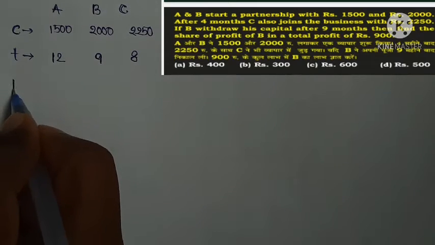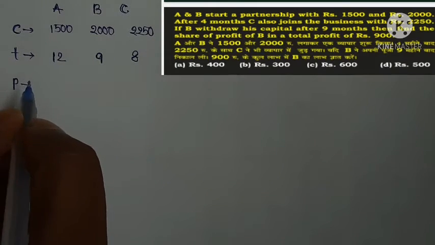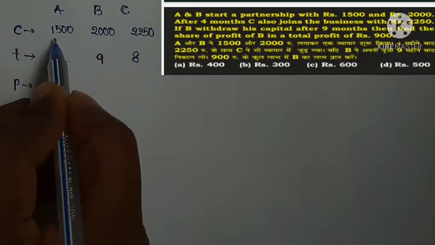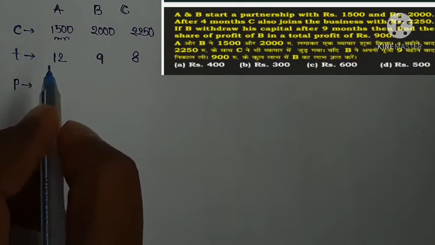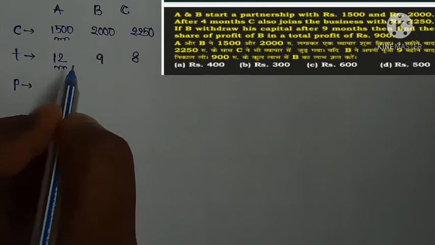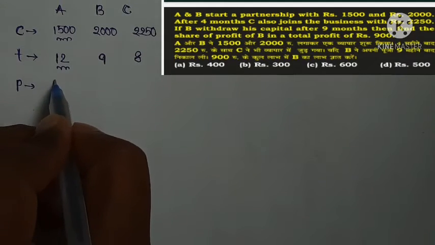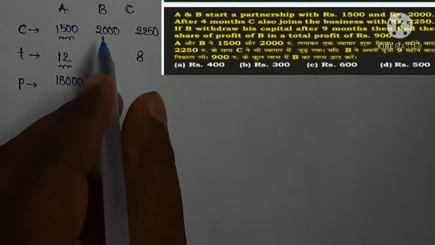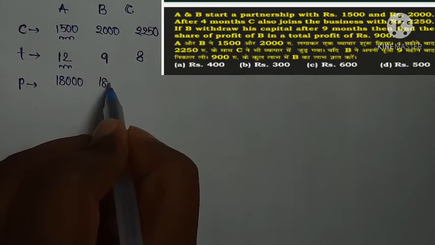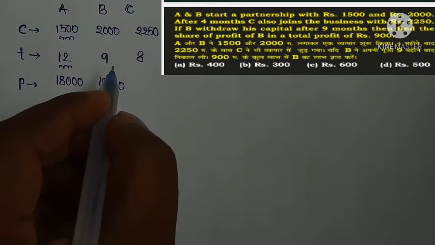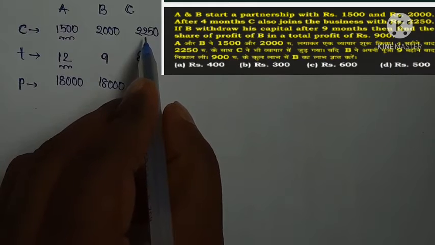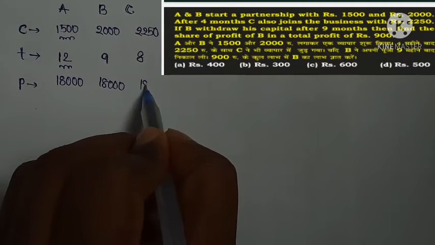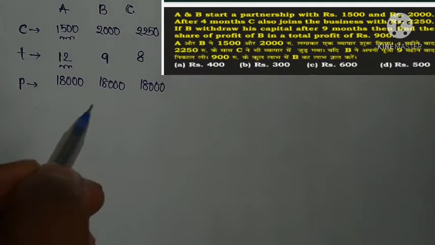Here profit is capital into time. For A, the capital is 1500 and time is 12, so 15 into 12 is 180, so 18,000. For B, 2000 into 9, value is 18,000. For C, 2250 into 8, value is 18,000.